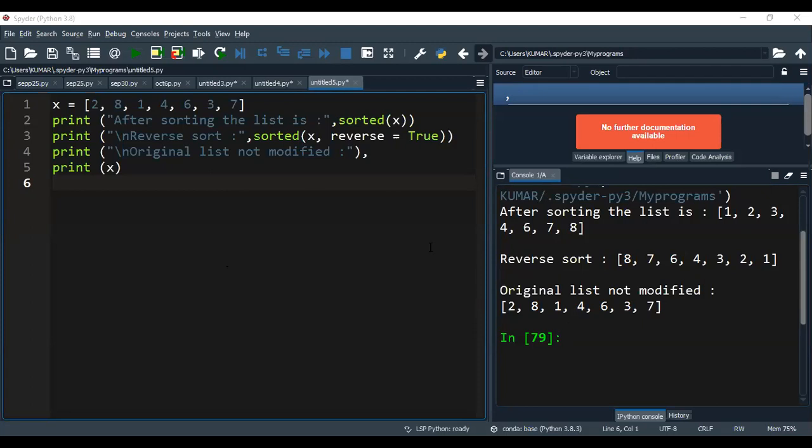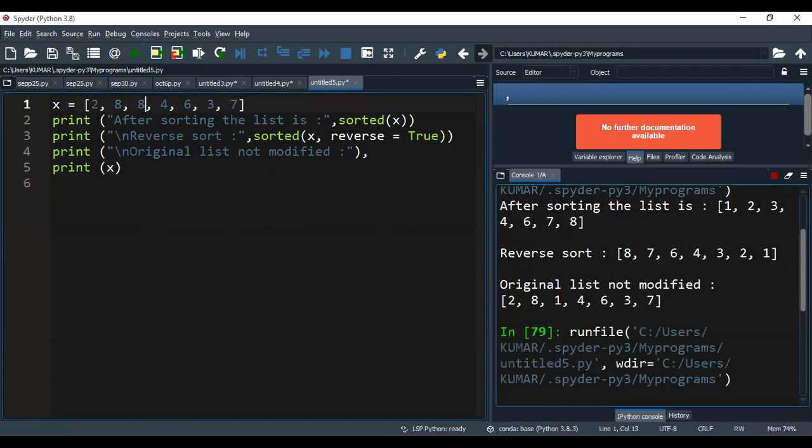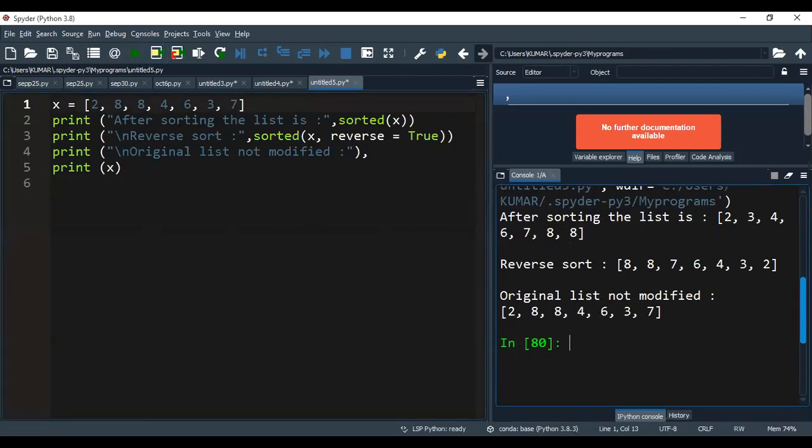So it is getting like 2, 8, 1, 4, 6, 3, 7 like this, the original list. So this is the purpose of the sorted method. If you're giving an element 2 times, for example, if I'm giving 8 2 times, that means it will appear 2 times. That's not an issue at all. So I'm getting 8, 8 in the last line. You can take any elements, not only 2, 3. You can take 25, 26, whatever it may be. This is one of the excellent features we have, that is nothing but the sorted method.